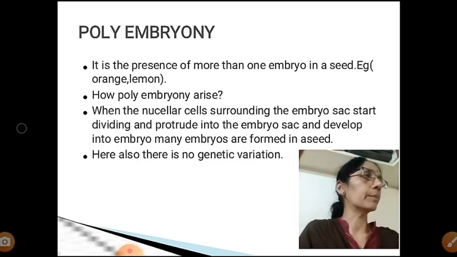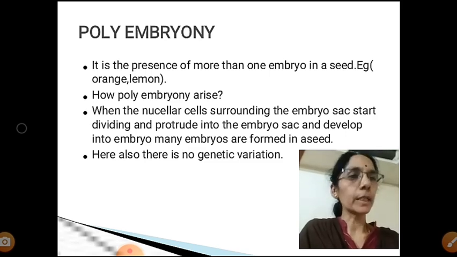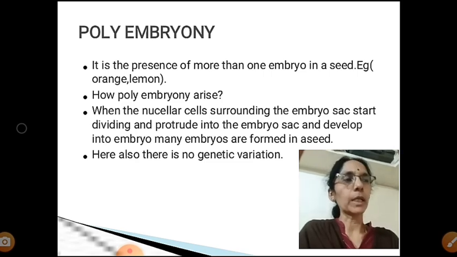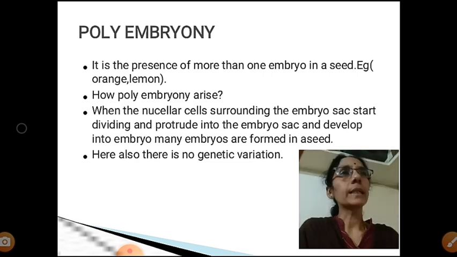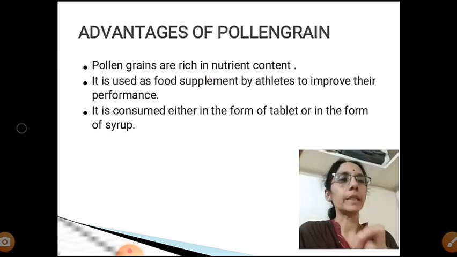Here polyembryony, presence of many embryos in a seed, is commonly seen in case of citrus varieties like orange and lemon. Inside the seed we can see the presence of many embryos. How is it formed? The nucellar cell surrounding the embryo sac enters into the embryo sac and forms the embryo. But here the disadvantage is that there is no genetic variation.